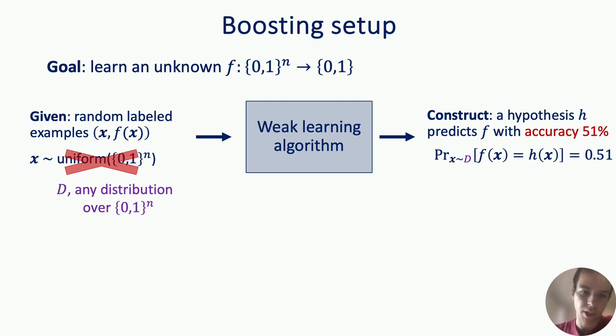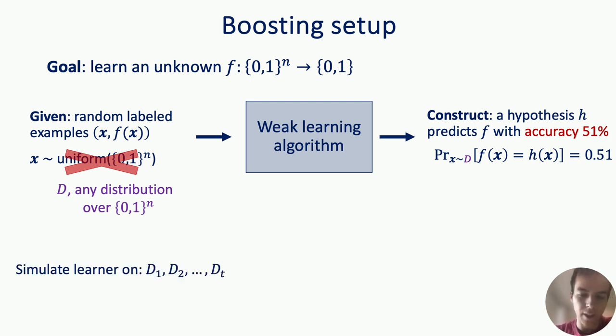So now maybe there's something you could do: come up with a bunch of different distributions, run the learning algorithm on these different distributions, look at all of the hypotheses that it creates, and then somehow combine them into a really good hypothesis. And it turns out that this does in fact work, and this is called boosting.